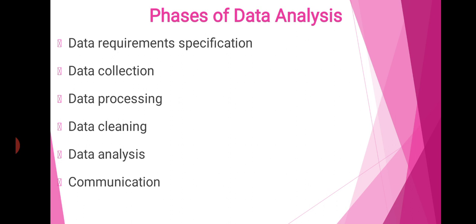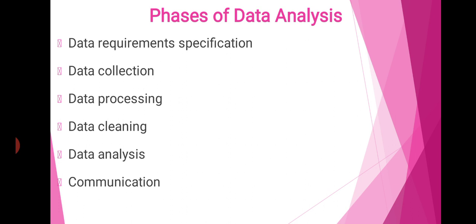Collected data must be processed or organized, then only we can go for analysis. Organization or processing means placing data into rows and columns. That is why we use a spreadsheet or an Excel sheet, or we can use many statistical packages like SPSS, Statistical Package for Social Science research, a very prominent application in the area of analysis. Any method we can use for categorizing, classifying or grouping this data.